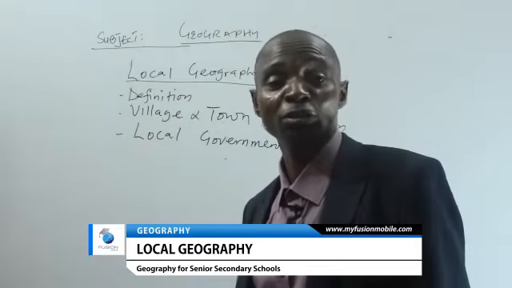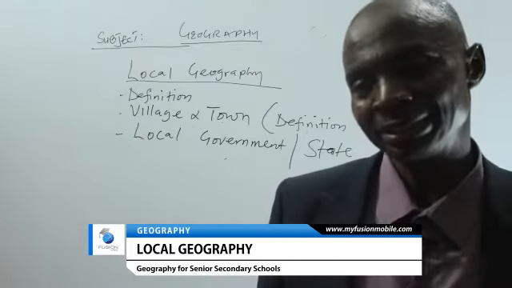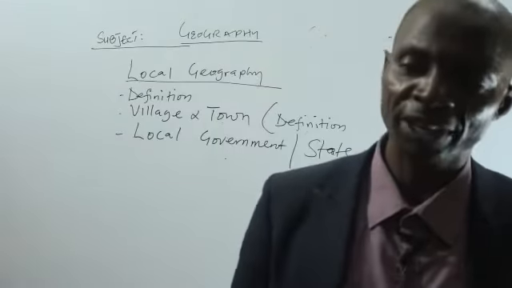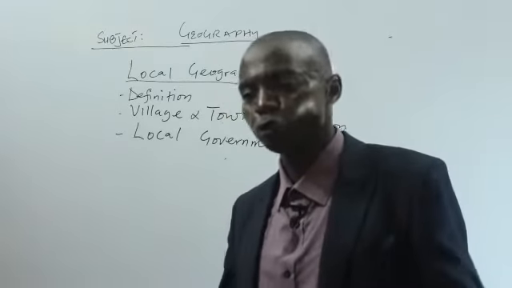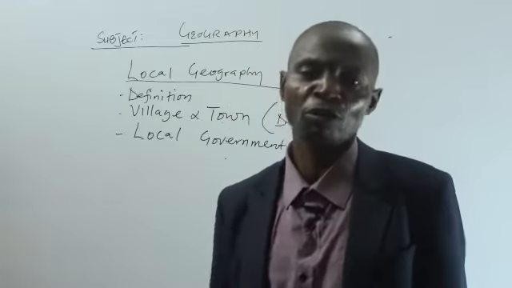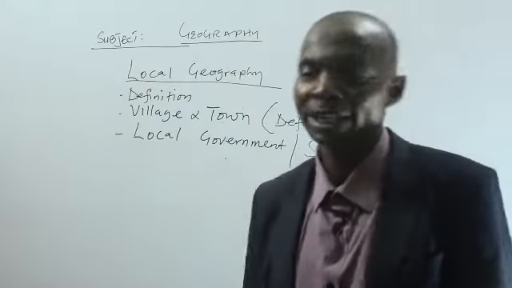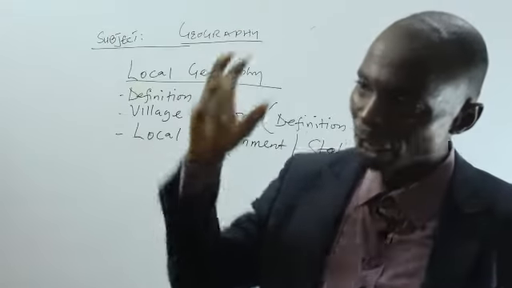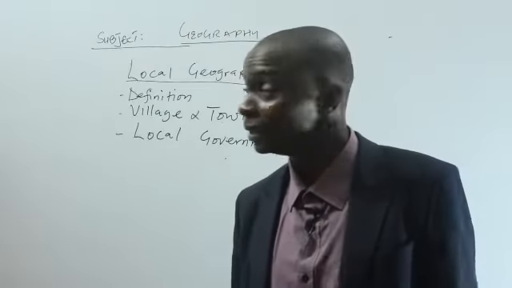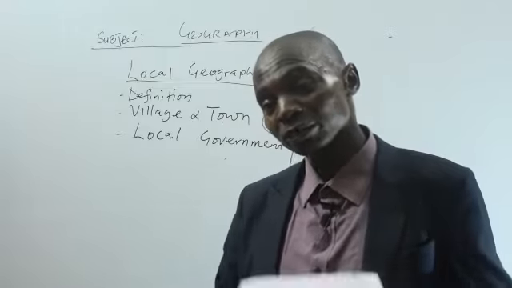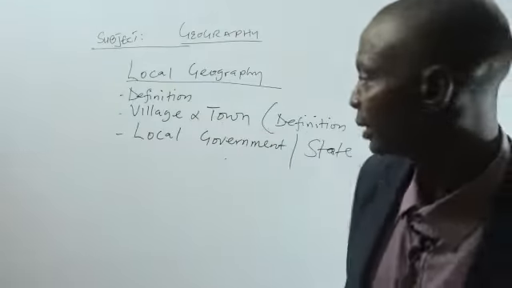There are some local governments today that are named after certain features in the environment. Let me give you an example. If you go to Kogi State, there is a local government called Omala local government. The name of that local government is Omala. Omala is a river, but out of this river, a local government was named.